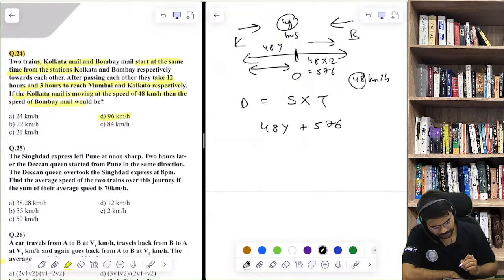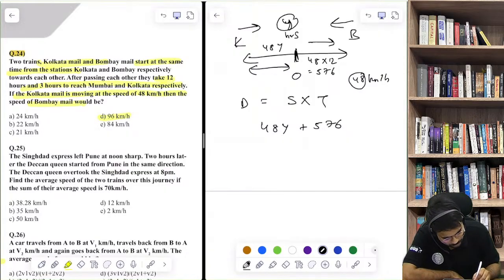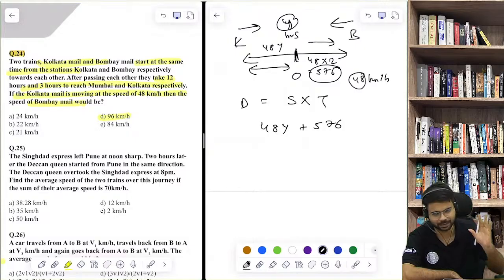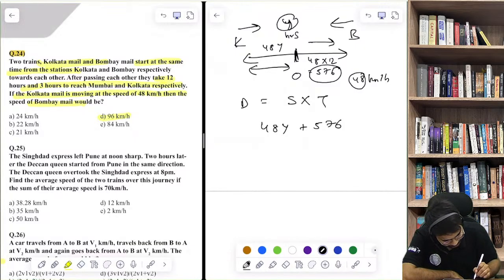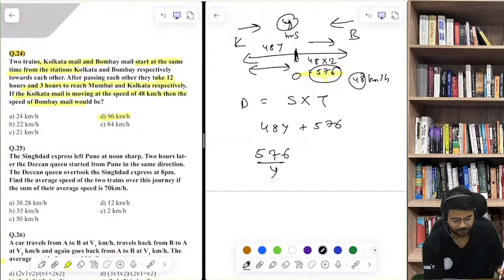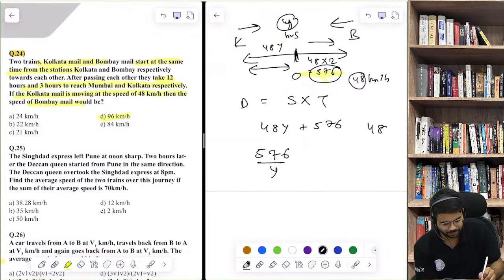Now the question says that this Bombay Mail, now try to understand, the Bombay Mail is also covering the same distance. Both the trains are covering the same distance. But the point is, to cover this 576 kilometers, Bombay Mail would take how much time? Or sorry, what is the speed of Bombay Mail? What is speed? Distance upon time. It is taking y hours. How 576? 48 into 12.